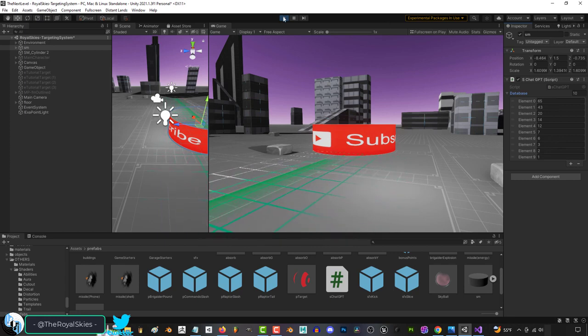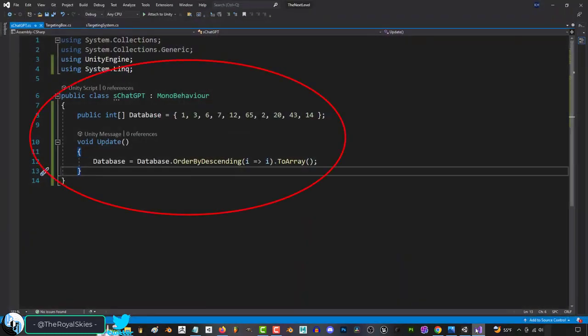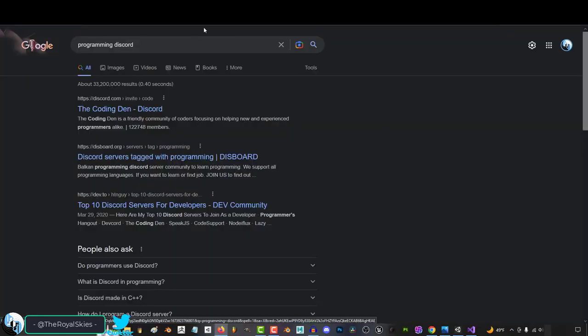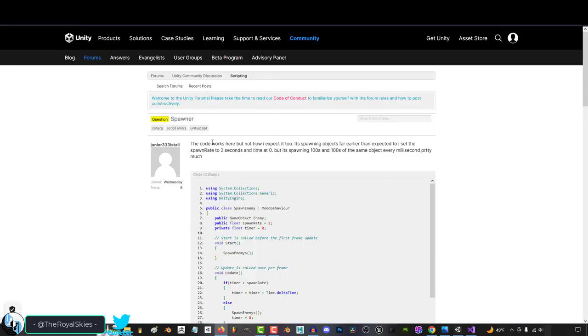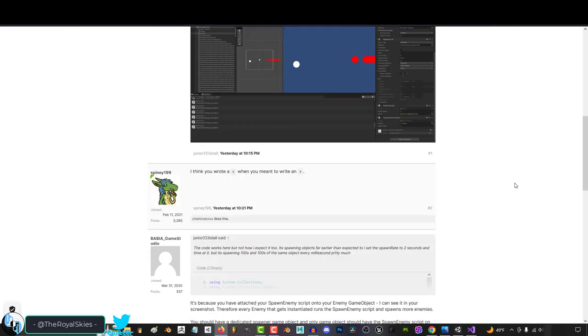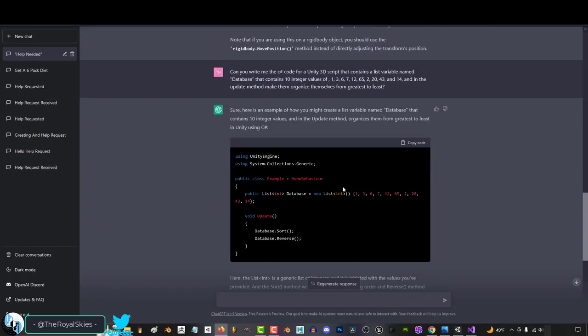Which is crazy because the most frustrating part of being a beginner or intermediate level programmer like myself is when you're stuck. Before, you only really had two options, which was go to a programming Discord or go to the Unity forums and make a thread for your question and pray to God that somebody would answer you tomorrow. But now there's a third option. You could ask ChatGPT today and maybe get your answer immediately.